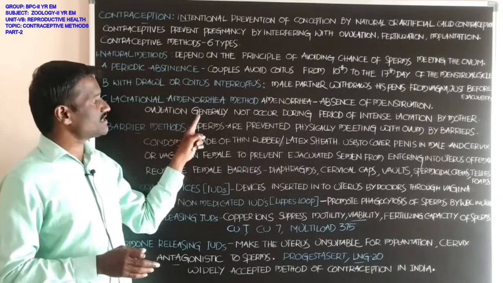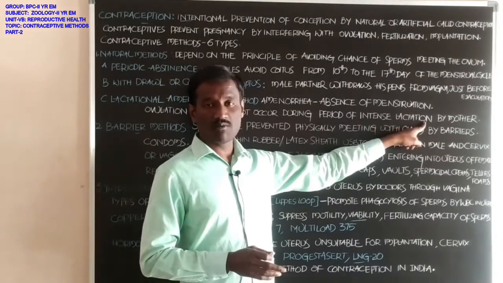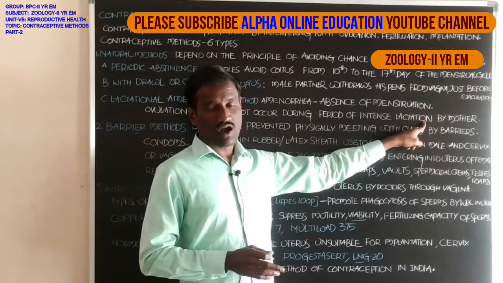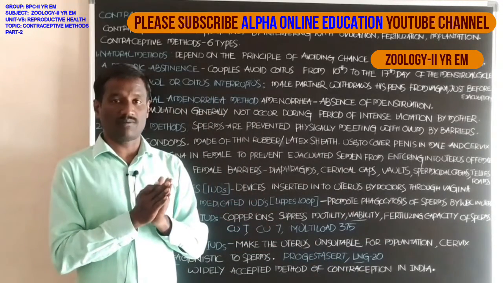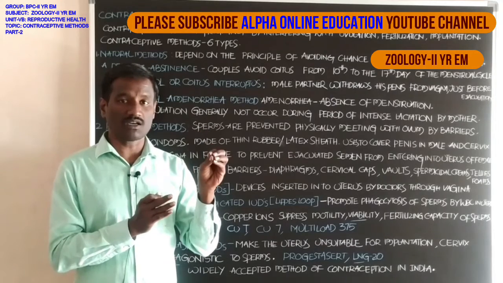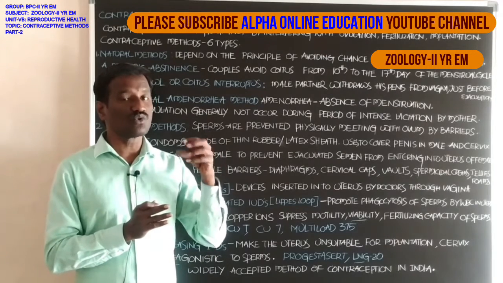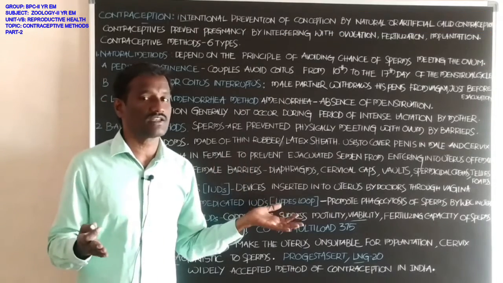Student, ovulation generally does not occur during the period of intense lactation by the mother. After the parturition, after the delivery, the mother's mammary glands develop and show intensive lactation.